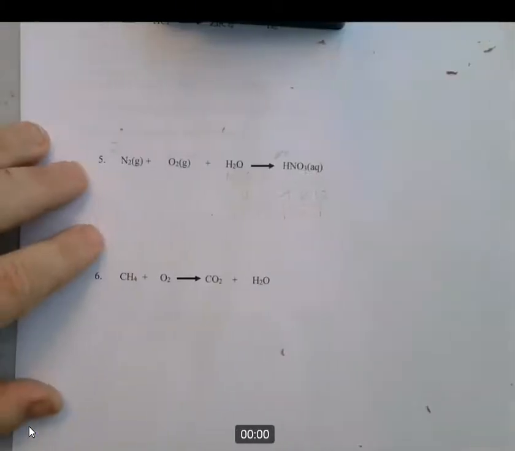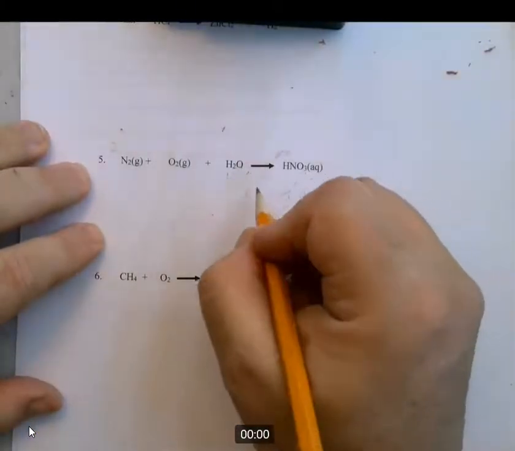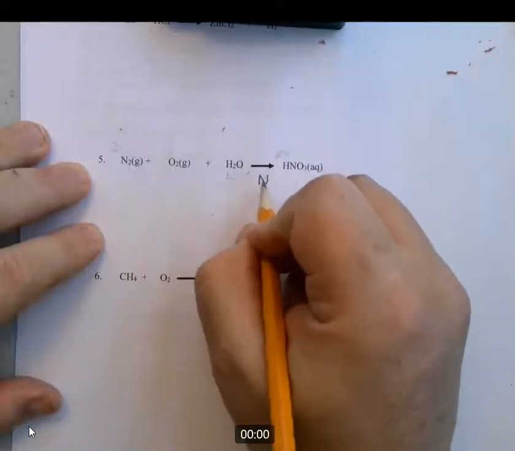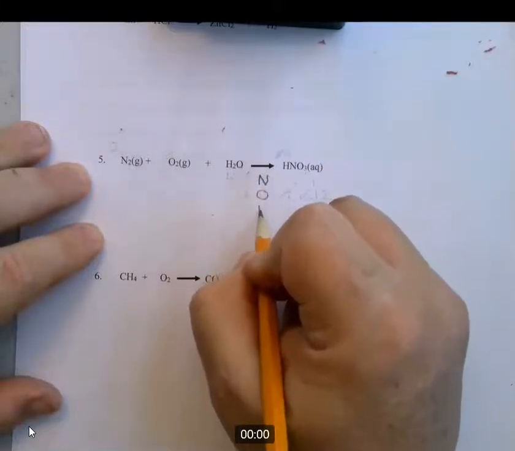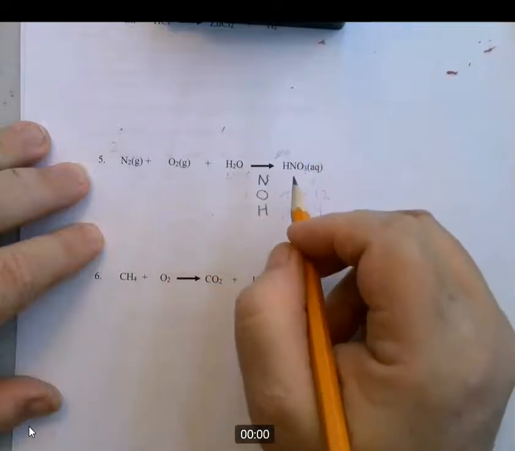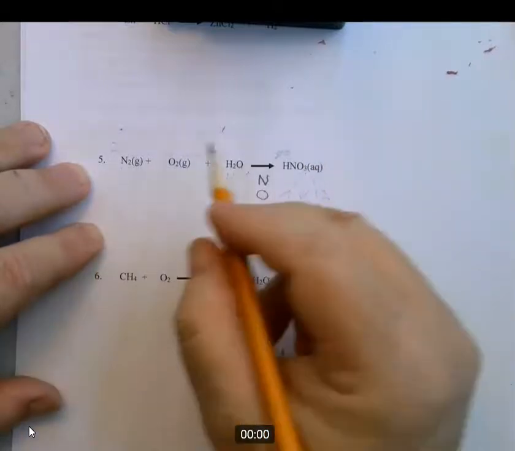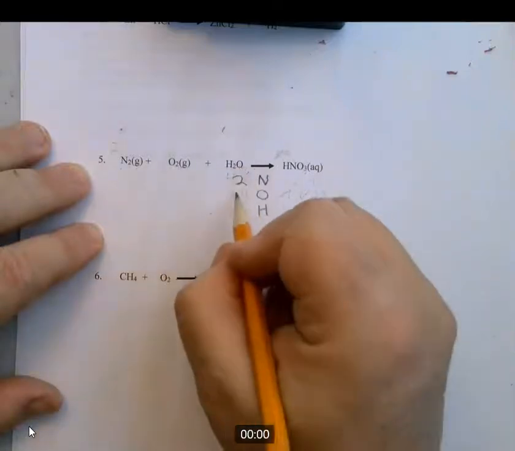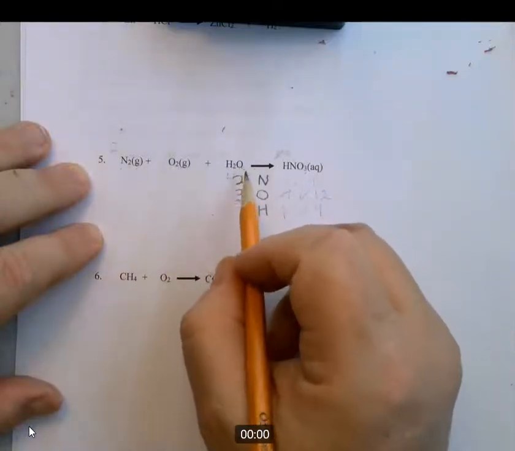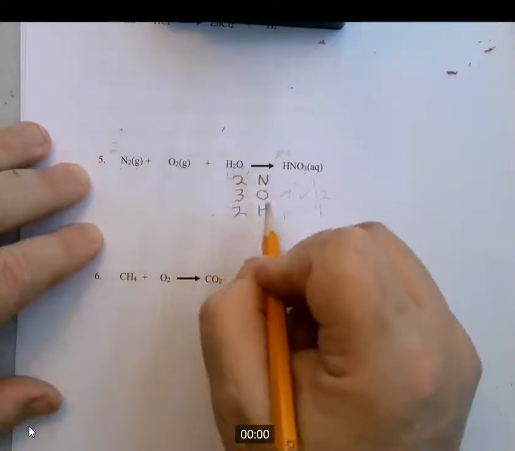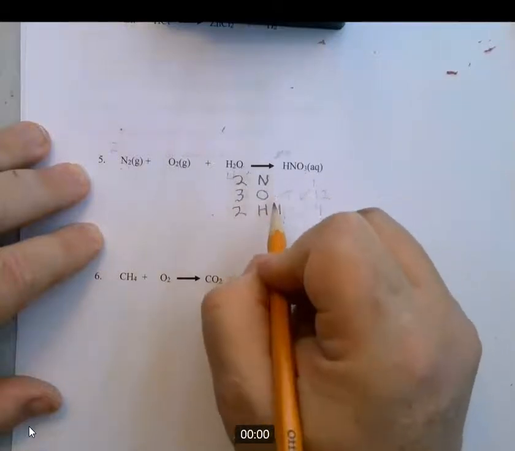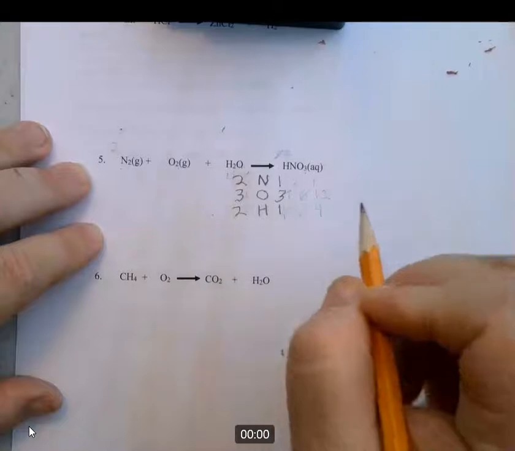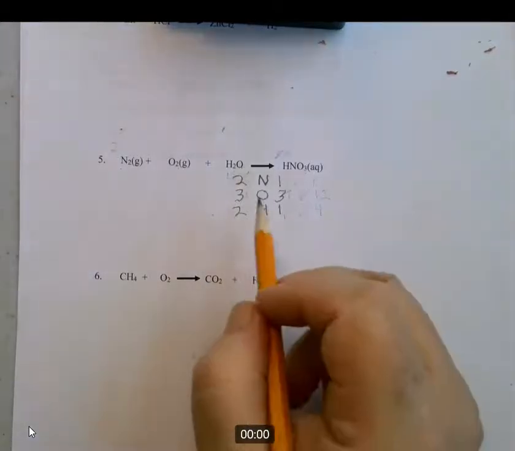Okay, let's go ahead and do number 5. I'm going to do it the standard way. The problem's a little bit harder than it looks. I have N, I have O, and I have H. On this side, I have 2 N's. I have 1 O plus 2 more O's is 3 O's. And H2, I have 2 H's. Over here, I have 1 H, I have 1 N, and I have 3 O's. Okay. Now I say, good, O's are in balance.